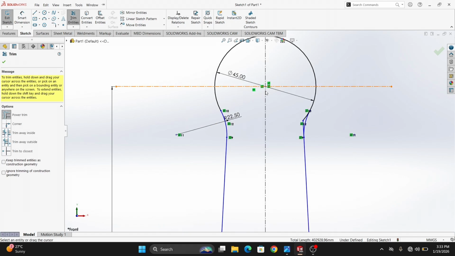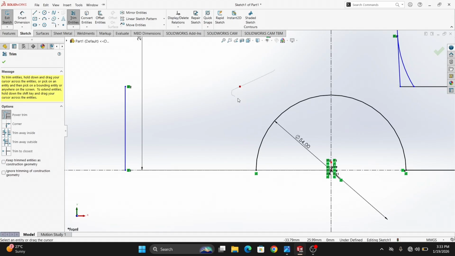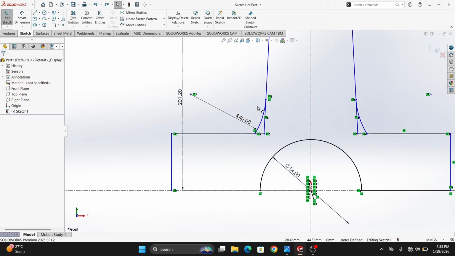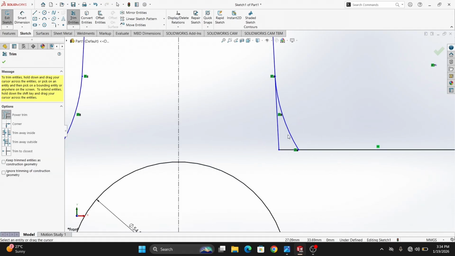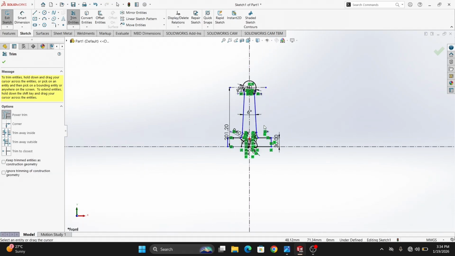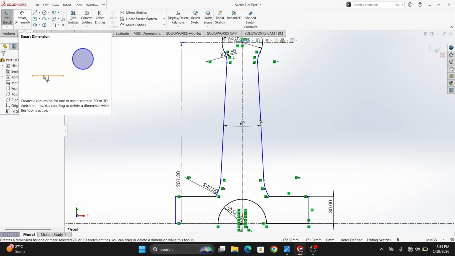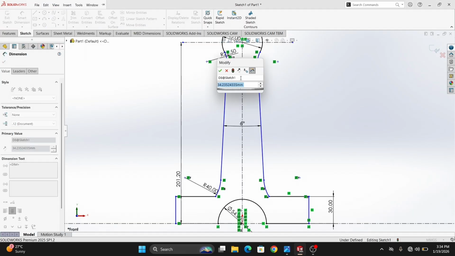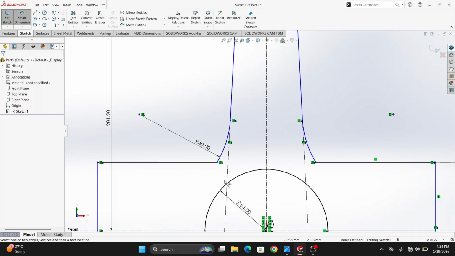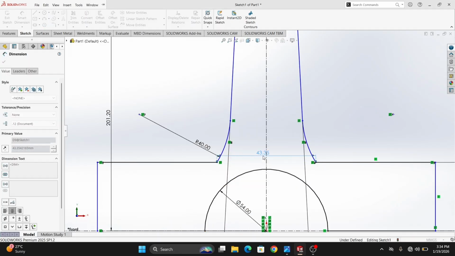Trim entities. Select trim entities and trim this. And also here one trim. Control slide it. Also trim this one. This one. This also trim. Okay, escape it. And this one is 40, okay. And this one dimension here too. Here it will be 18. Okay. And here too, here it will be 50. Okay.